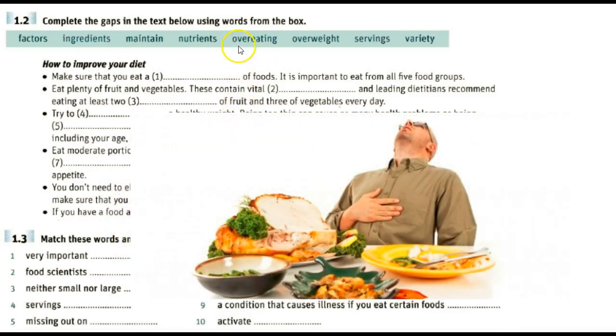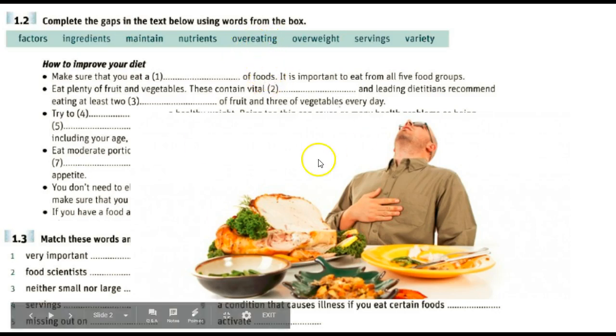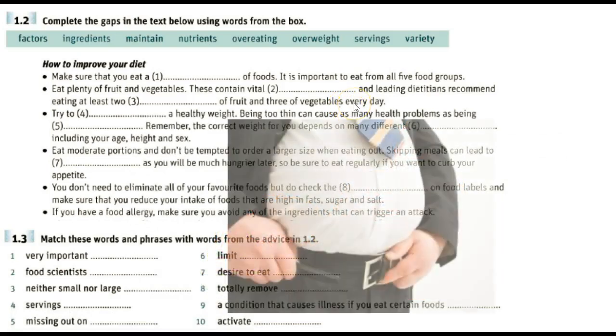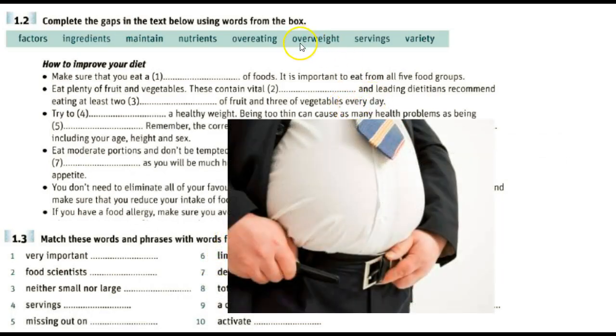Overeating. Notice the word over. It's going to be used in a different word here too. So overeating, alright, you have eating and you have overeating, and this is what happens when you overeat. Overweight. Notice the use of the word over again, used on the word weight. Overweight means extra weight. So when you're overweight, you're going to look like this guy here.